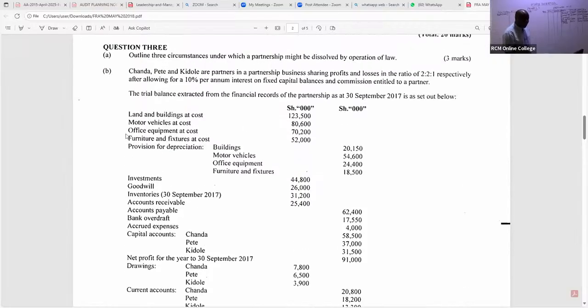So the first one that was realized to the new company is land and buildings. So land, are you able to see the cost? The cost given is 123,500. We subtract its accumulated depreciation. What is the accumulated depreciation for buildings? You can see a provision for depreciation, buildings, is 2150.